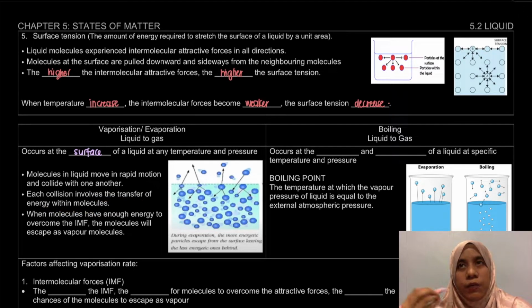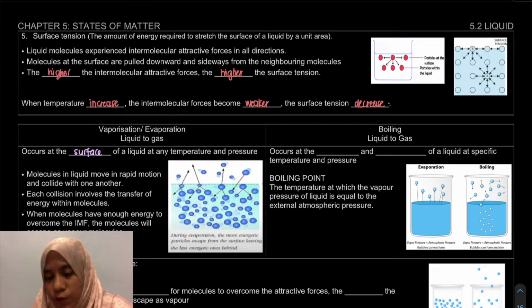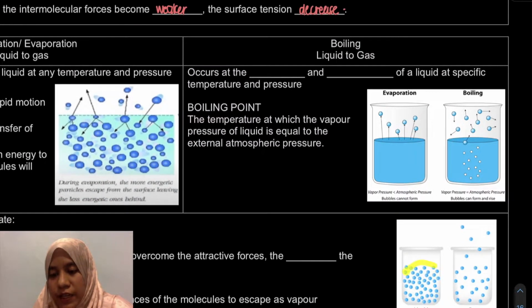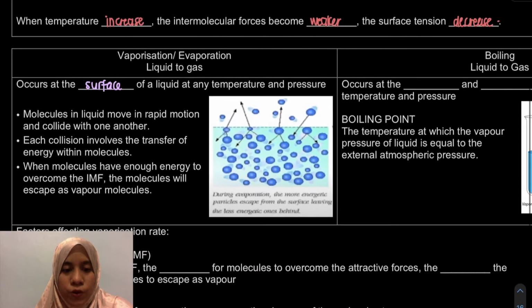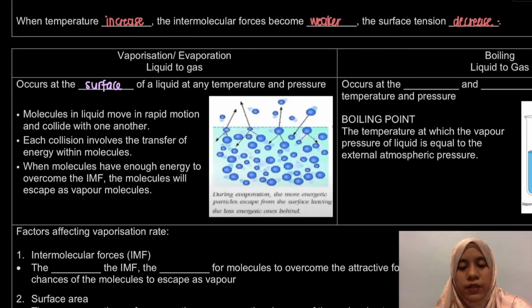So bila molecule tu have enough energy to overcome the IMF, it will escape as a vapor molecule. It will convert itself to gas. Sebab contohnya kalau dekat sini, it means that it needs a higher energy barulah dia boleh jadi gas. So for the molecules which receive the energy from the collision, they are able to escape as vapor molecules.